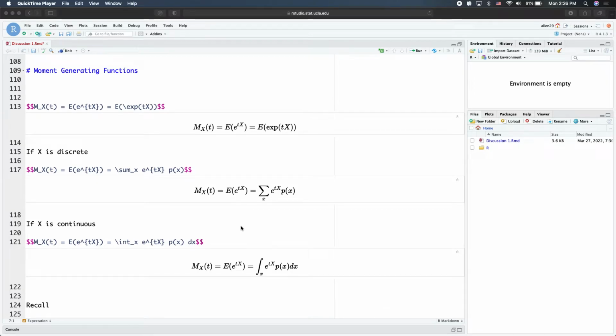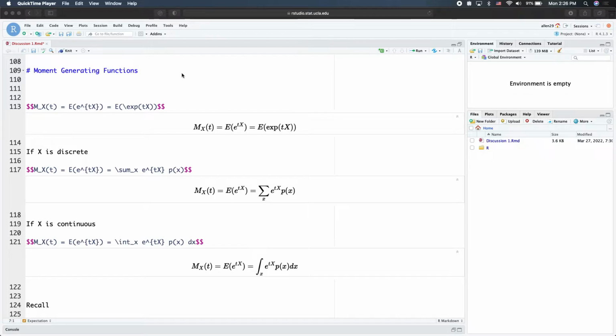Okay, next we'll talk about the moment generating function. Literally it's just a function that can generate moments with respect to a particular distribution. We use the capital M to denote it, and it is a function of t with respect to a random variable x. The definition is the expectation of the exponential of tx. This e here is basically just shorthand for the exponential, exp.